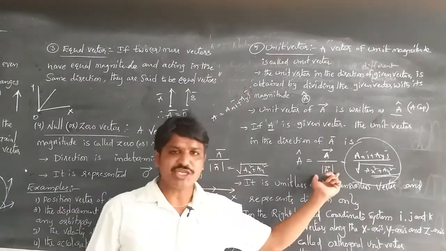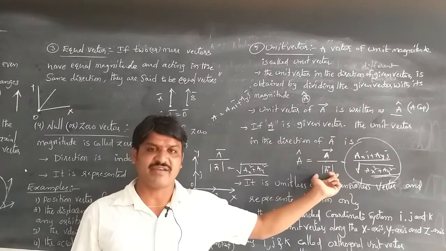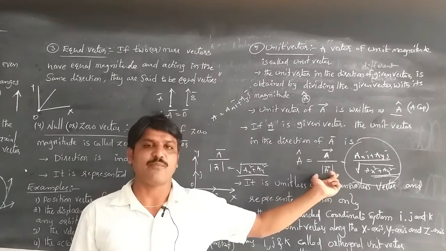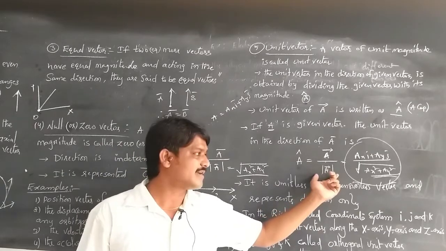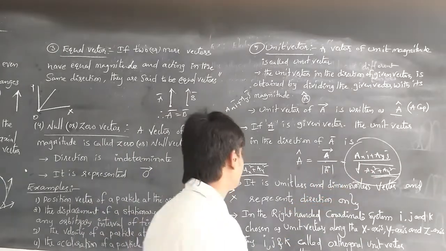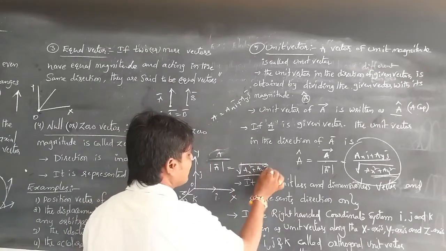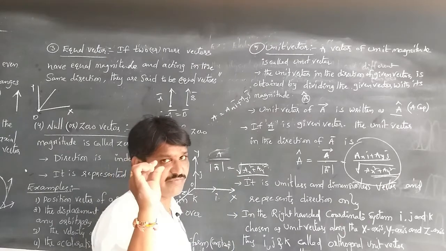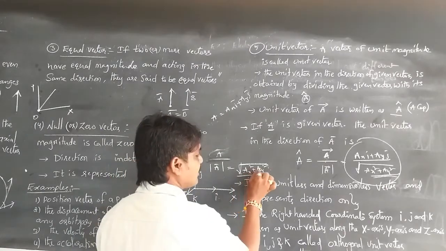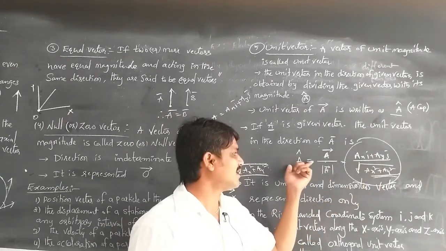Magnitude of a vector means we are finding the length of the vector, the modulus of the vector. The modulus of A is equal to root of the squares of the components given in the vector, so root of AX square plus AY square. By doing this we can find A cap.